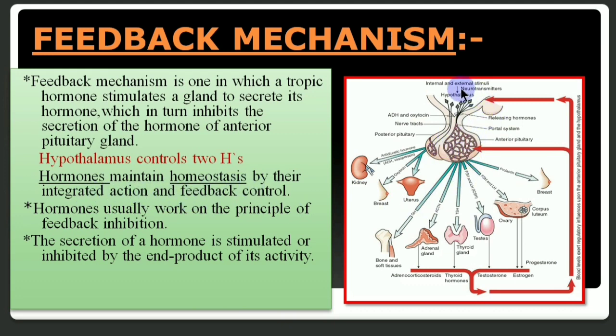The hormone neurosecretion from the hypothalamus stimulates the anterior pituitary, and the respective hormones from the anterior pituitary now stimulate the other glands, and the glands secrete their respective hormones. So, when the level of the hormones is increased in the blood, this is stimulated again back to the anterior pituitary and also to the hypothalamus to stop the secretion. Let us discuss one example based upon it.